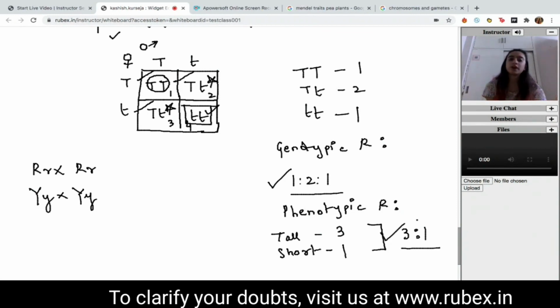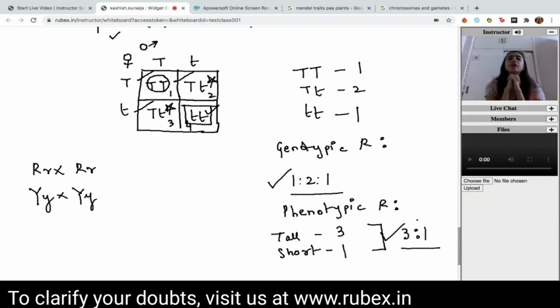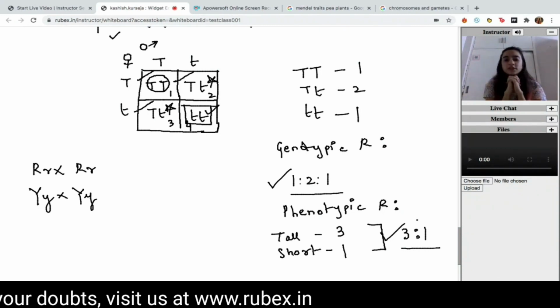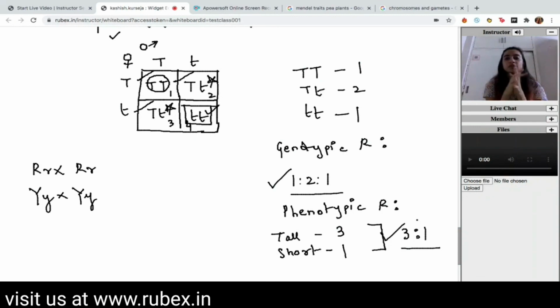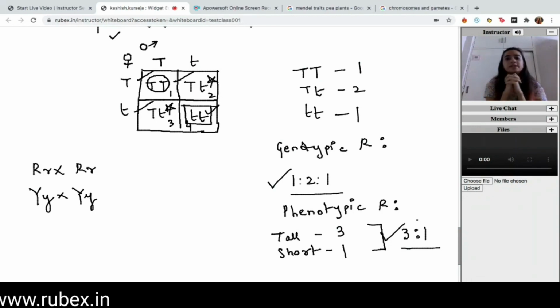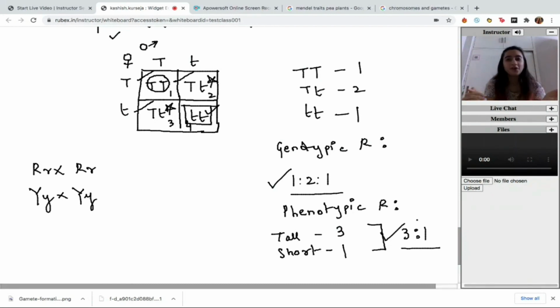These were the basics of monohybrid crosses that we covered today. A pretty important topic for boards. So I wish all of you pay attention to this and do great, since this is all entirely based on understanding and you don't have to cram up for the first time in biology.